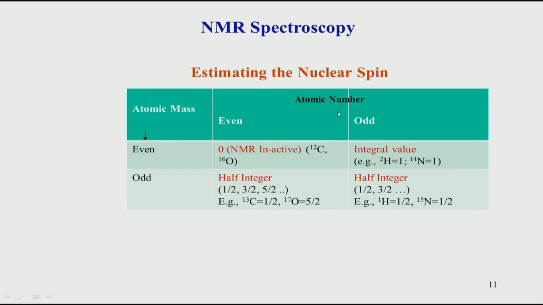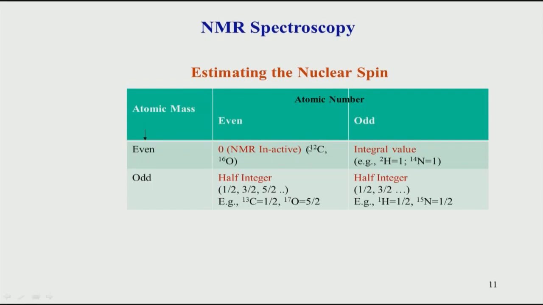Similarly, the atomic number of an atom can be either even or odd, depending on the number of protons. So the number of protons decides whether the atomic number is even or odd, and the total number of nucleons, that is protons plus neutrons, determines whether the atomic mass is even or odd. This is a very standard basic concept which we learn in chemistry and physics.